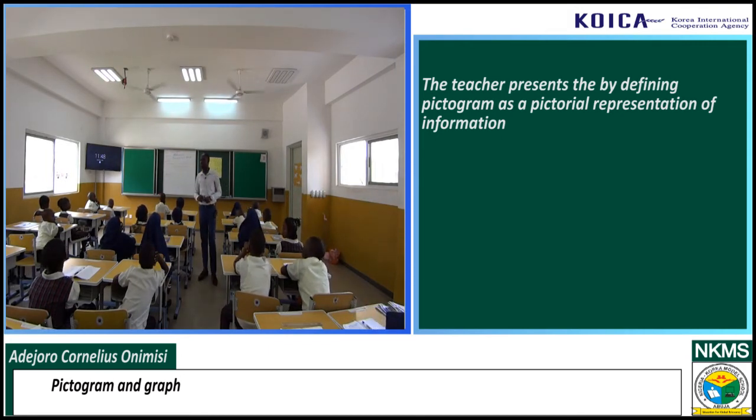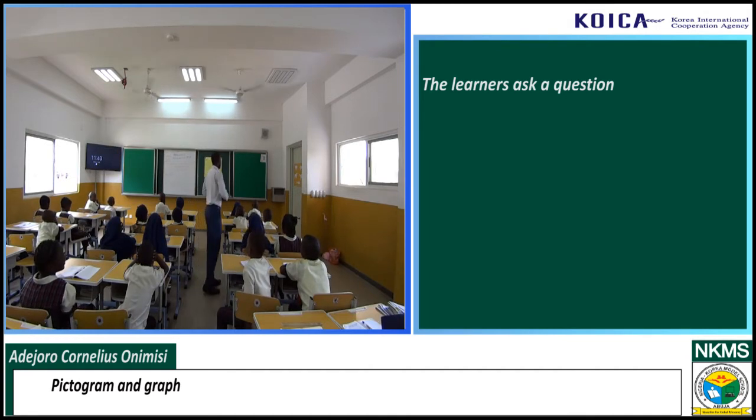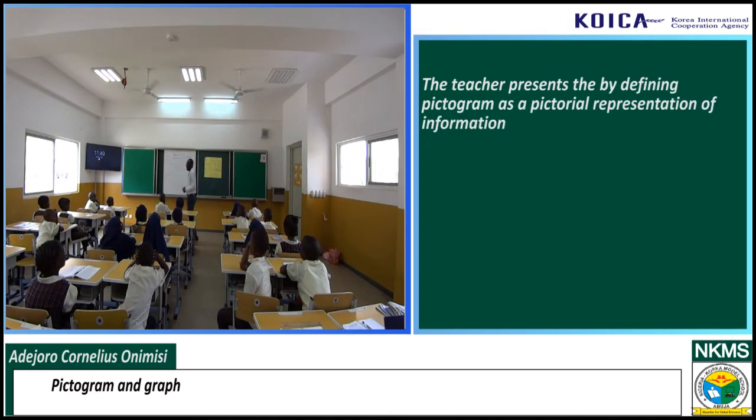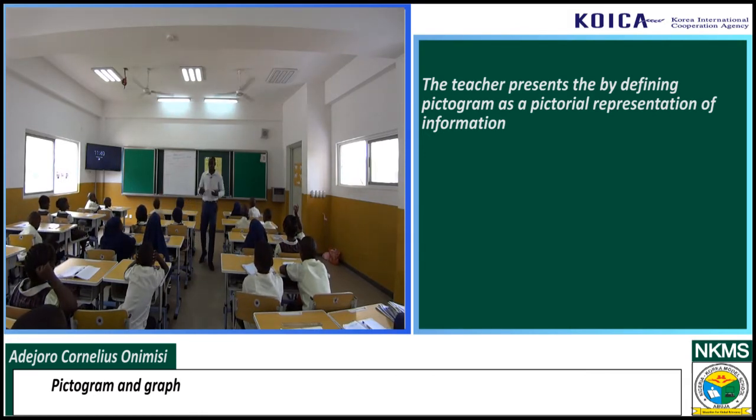Yes, your question. Why must we use pictogram? She is asking, why do we need pictogram? That is a beautiful question. We need pictogram for easy understanding of information. There are certain information that you need pictogram for.